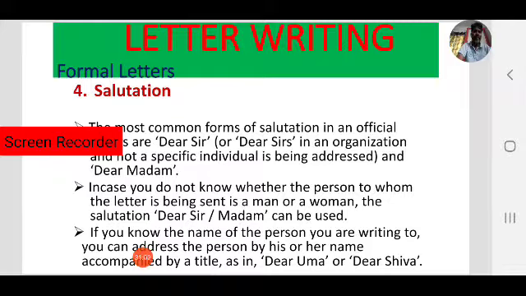So man, woman. Okay, he is a man. So in that case we can use dear Shiva, or you can write dear sir. Both are right. If you don't know whether man or woman, in that case you can write dear sir / dear madam, like that. This is how to write salutation in formal letters.